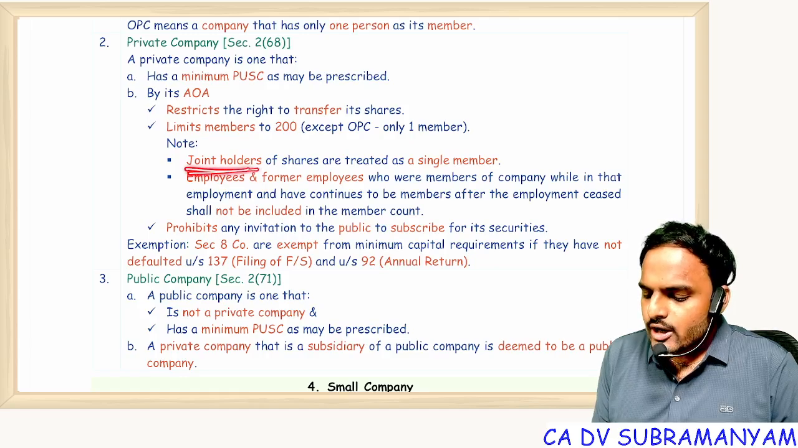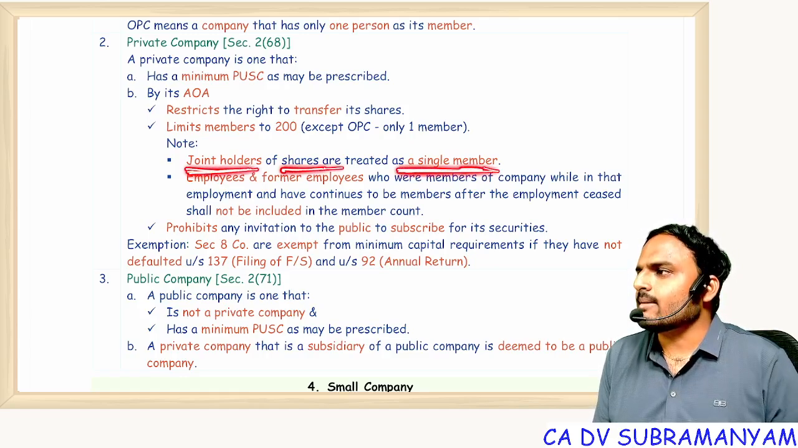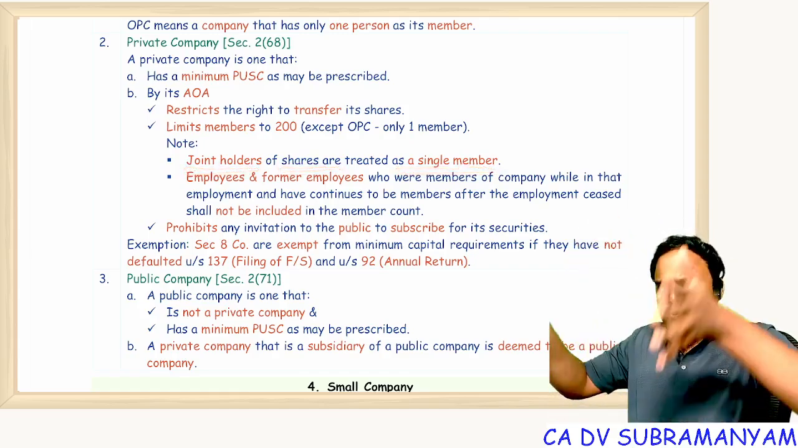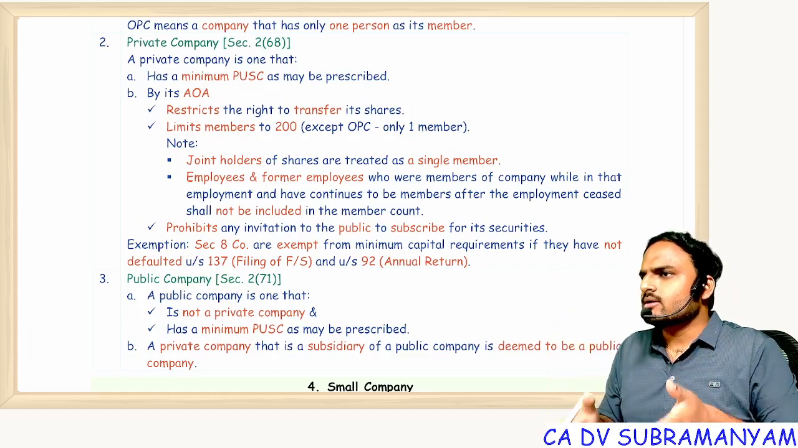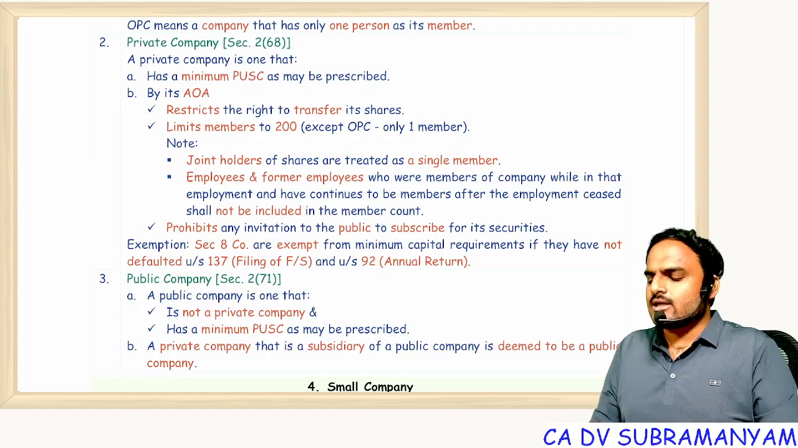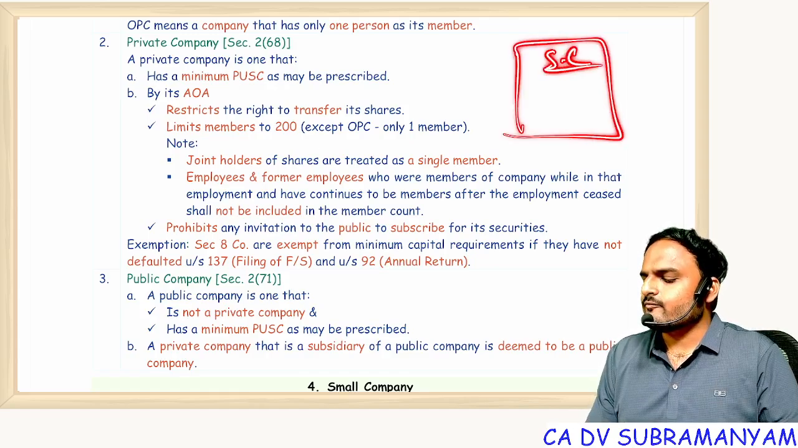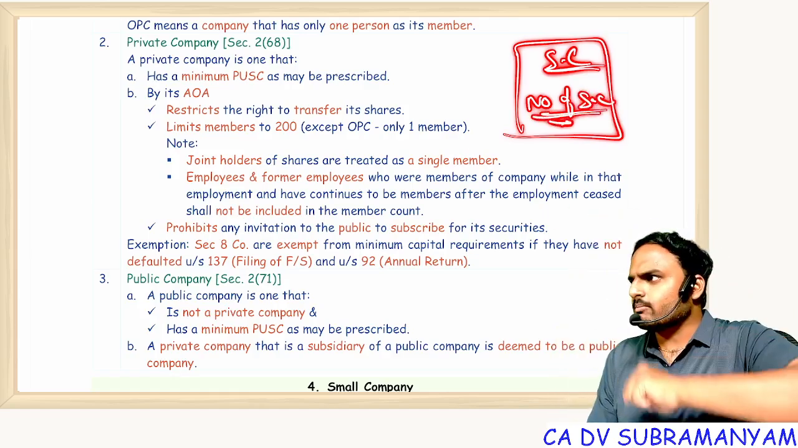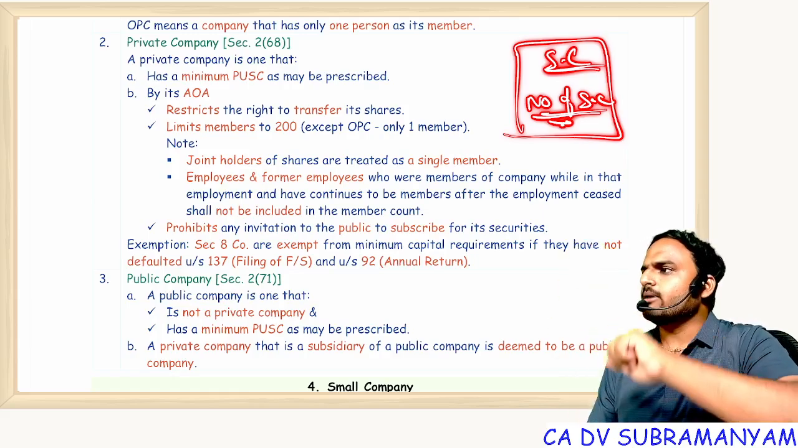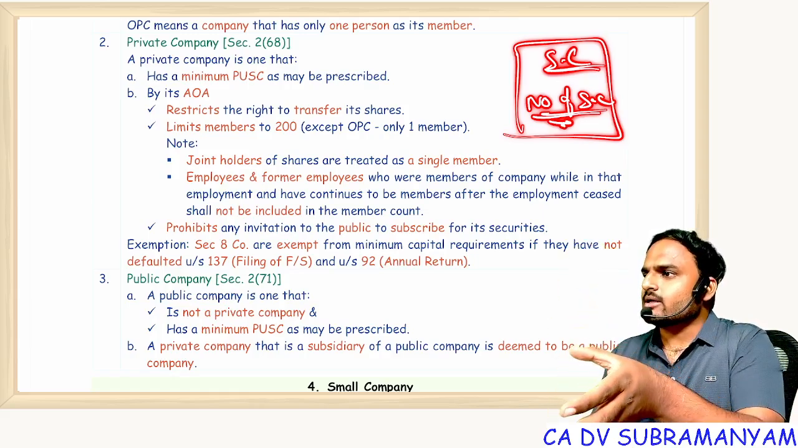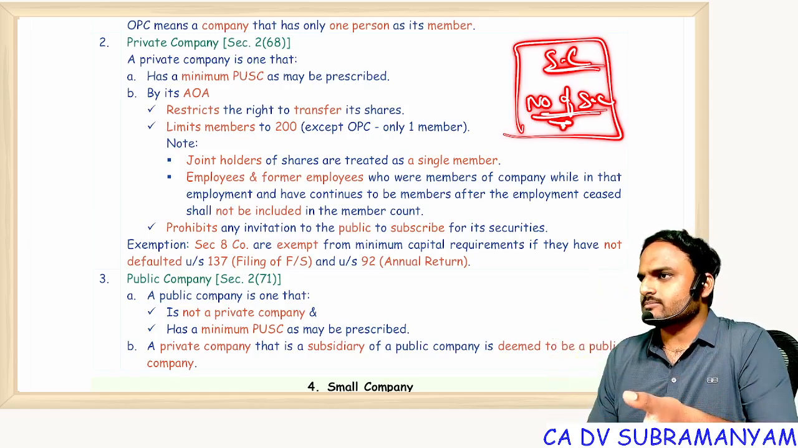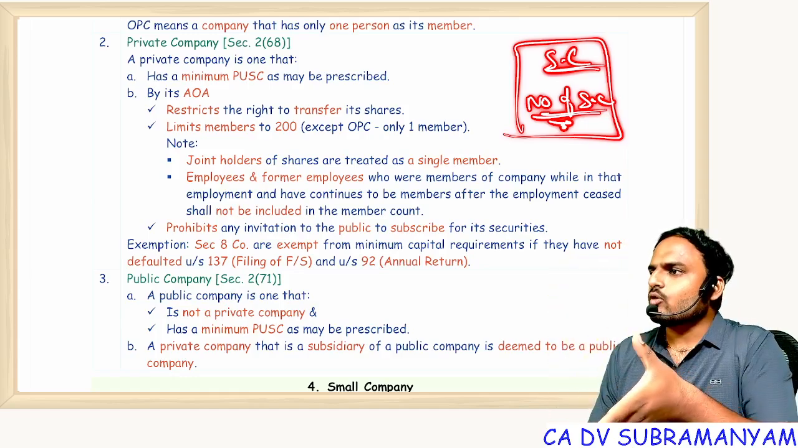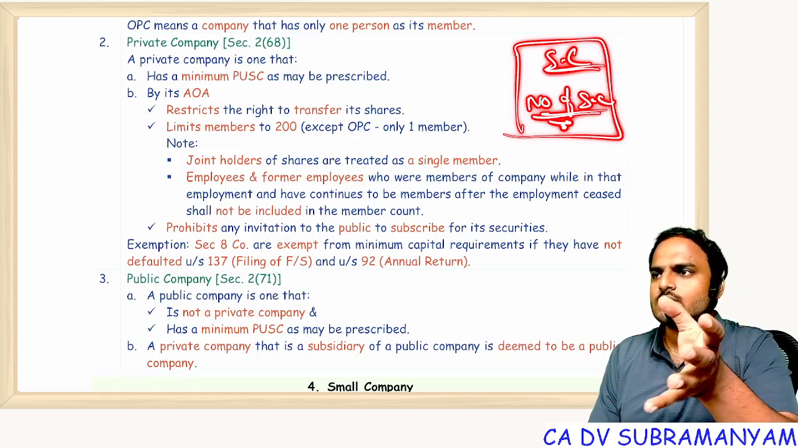And next one, joint holders of the shares are treated as a single member. Joint holders means co-owners simply. Suppose to this land and building, 2 owners are there. This is a joint property. Suppose a 4-floor building is registered in the name of A and B. Now this is a joint property of A and B. It's not like 2 floors to A and 2 floors to B. If they register like that, no problem. But for joint property, A and B are owners. That means for a property 2 or more owners are there.